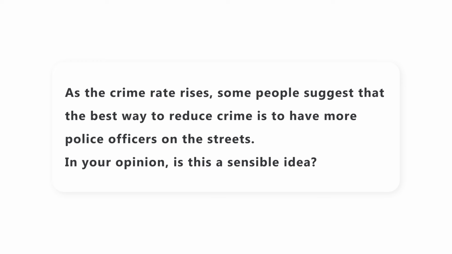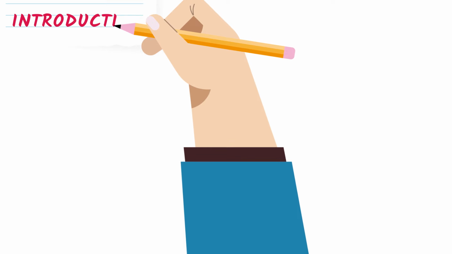As you can see, this is an opinion essay, and we should provide our own opinion. Do we agree with this sentence that the best way to reduce crime is to have more police officers or not? And we should also offer our ideas to this question. So let's start with the first paragraph, which is the introduction. And as you know, the first sentence of the introduction is the background statement. So I start with something like this.